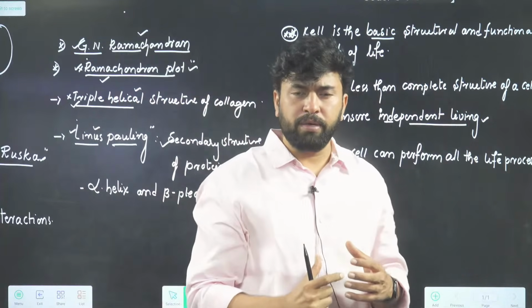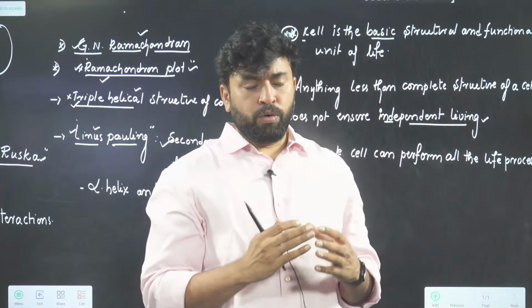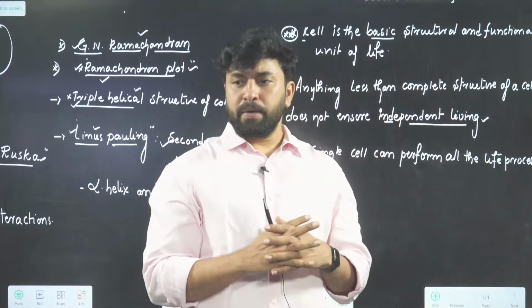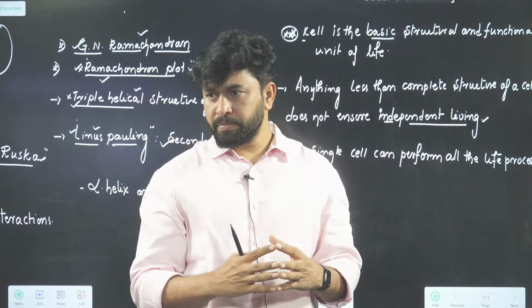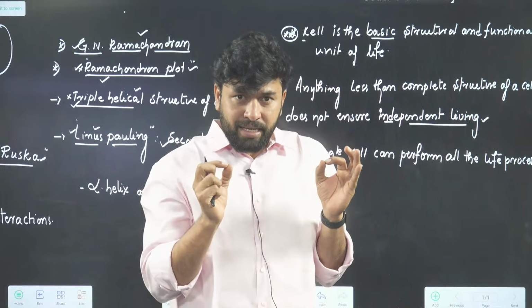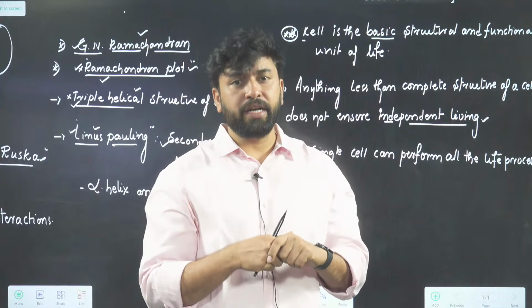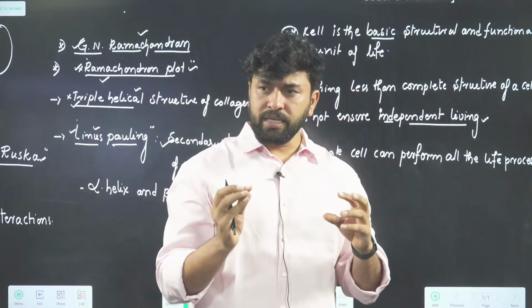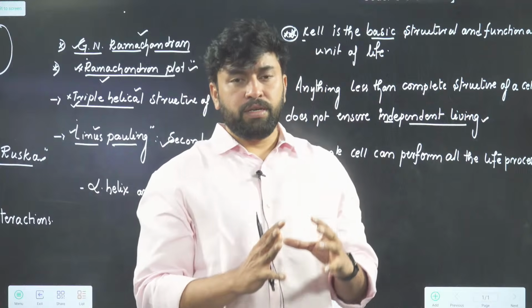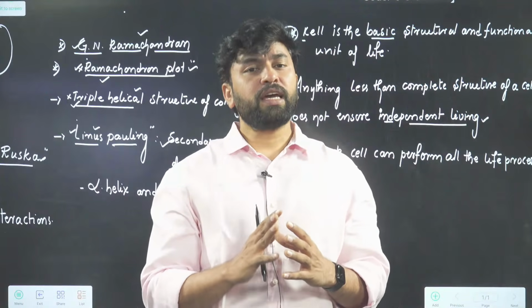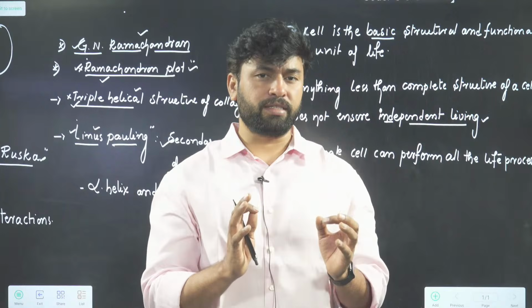This is the most commonly asked assertion and reason type of question. Why do we say the cell is the basic structural and functional unit of life? Reason: anything less than the complete structure of a cell does not ensure independent living, or a single cell is able to perform all life processes. If you want to see life developing, at least there must be the presence of a single cell.